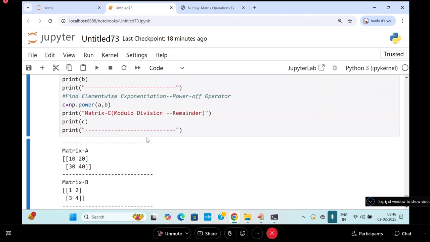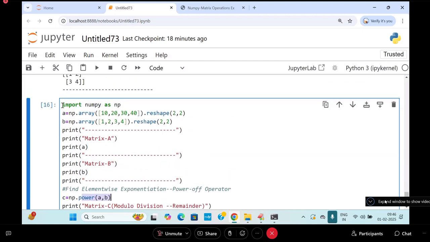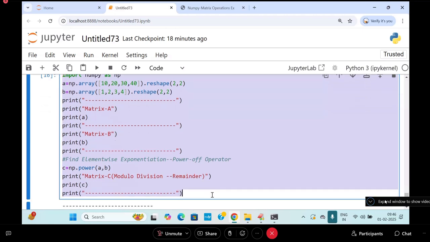ఓకే, this comes under what? Modulus. So this is power of operator. Yes, power of operator. Now I'll go to another point of it.